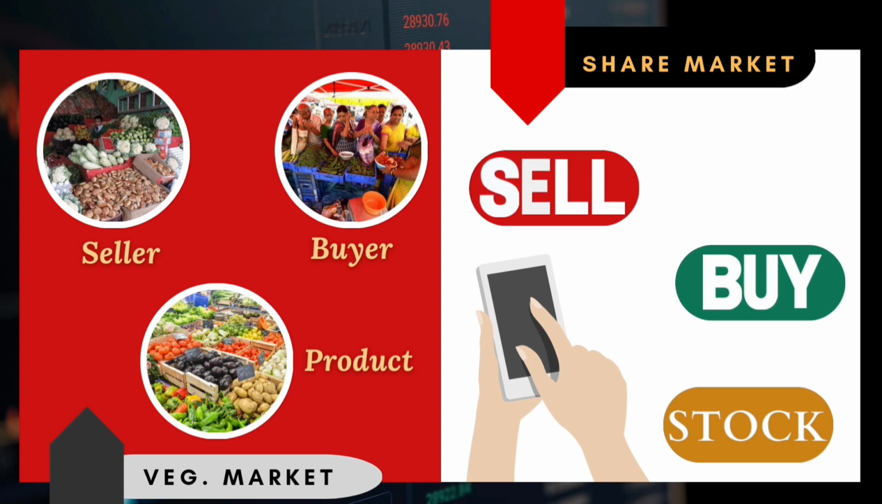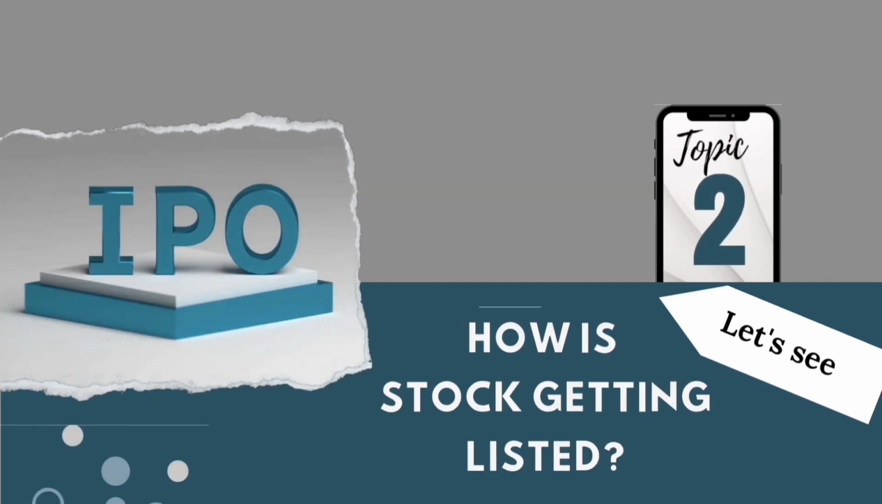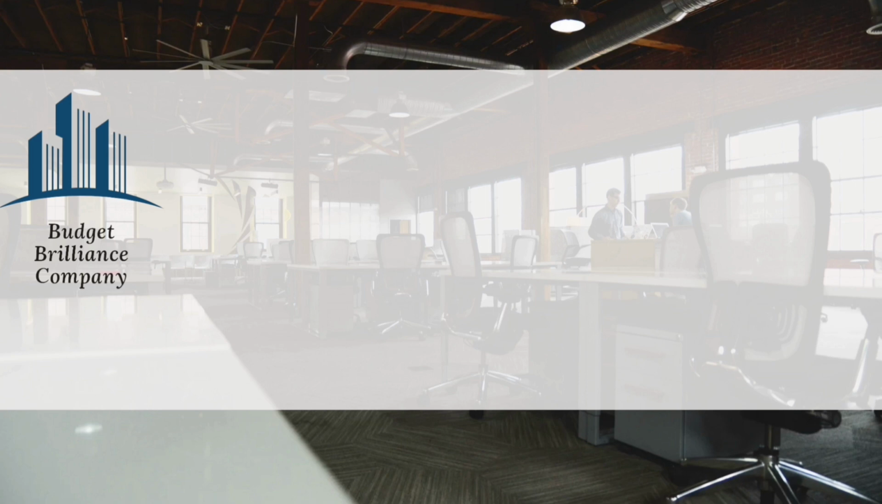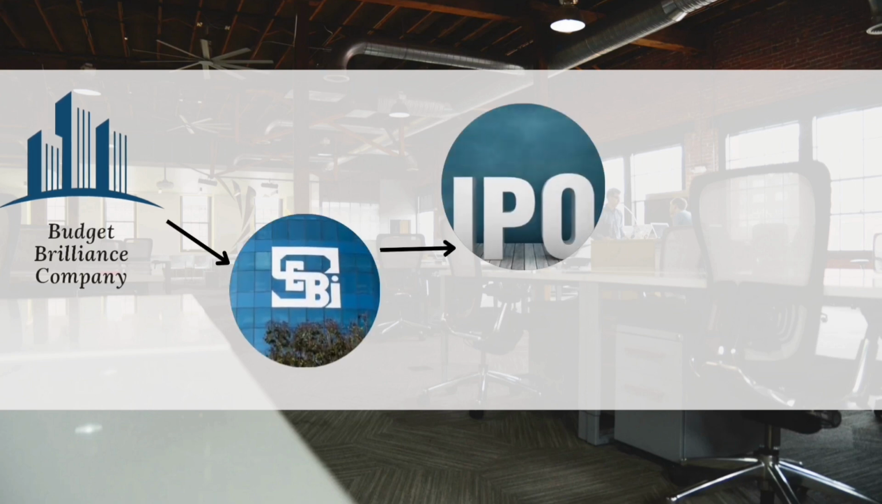How do stocks get listed? For example, if I want to start a company called Brilliance and I want to get listed in the share market, then what I will do is go to SEBI, then do the IPO process. IPO means initial public offering. Then my company will get listed in the share market.